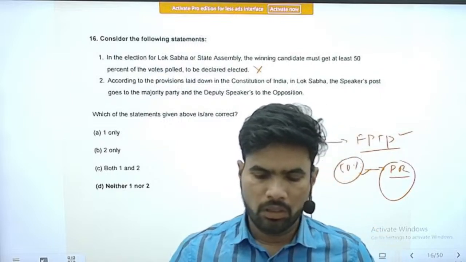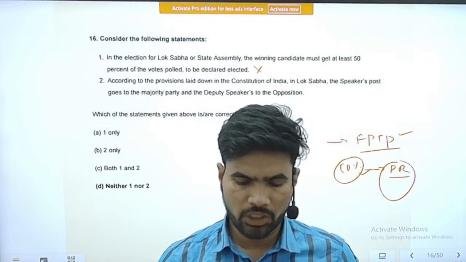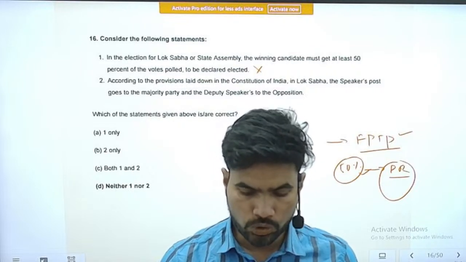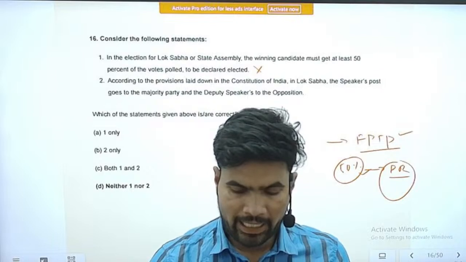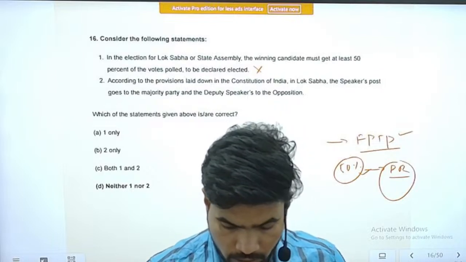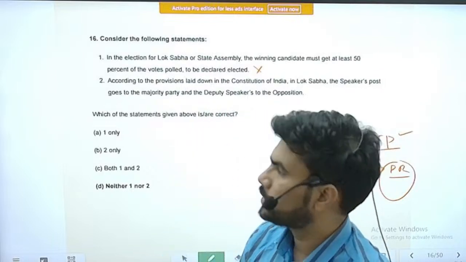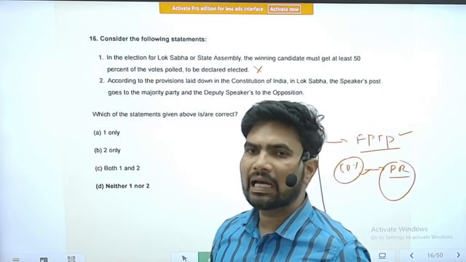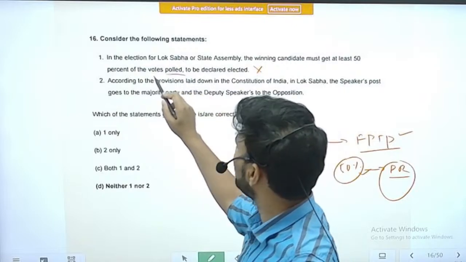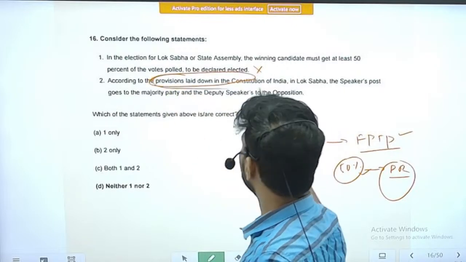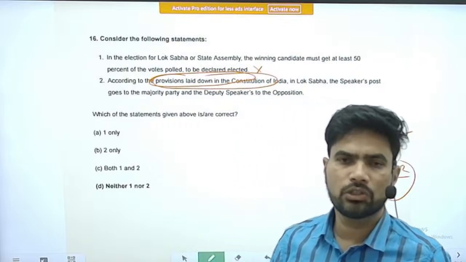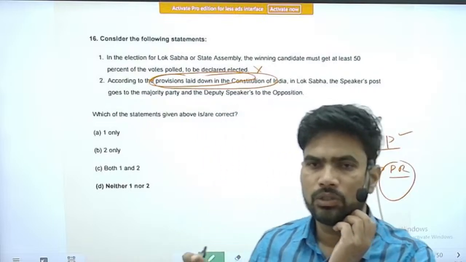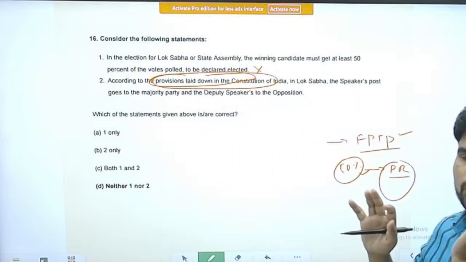Statement 2. According to the provisions laid down in the Constitution of India, in Lok Sabha, the speaker's post goes to the majority party and deputy speaker's to the opposition. So this is happening, but it is happening only as a convention. It is not there in the provisions in the Constitution. It is not mentioned in the Constitution. We are following it as only a tradition. Right. So remember this, don't confuse.